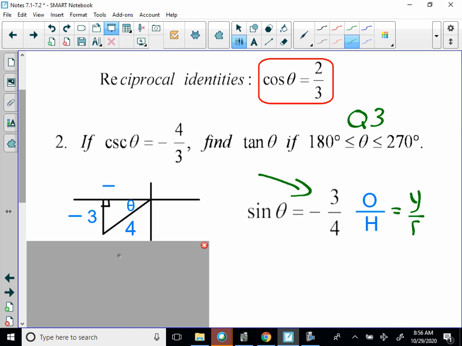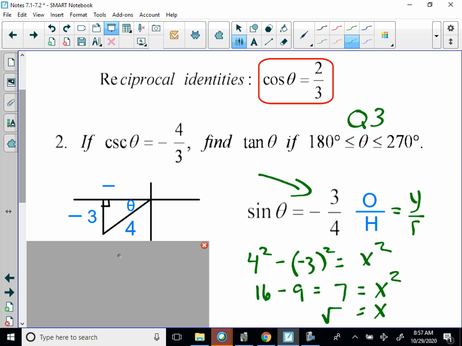So we can say 4 squared minus -3 squared is equal to the x part that we're missing. And so that's going to give us 16 minus 9, which equals 7, which is equal to x squared. So x must equal the square root of 7, and x must be negative because it's in the third quadrant. So we can say this is the negative square root of 7.